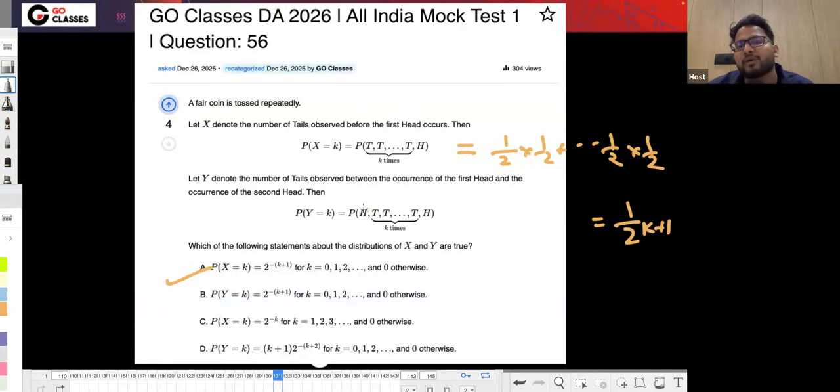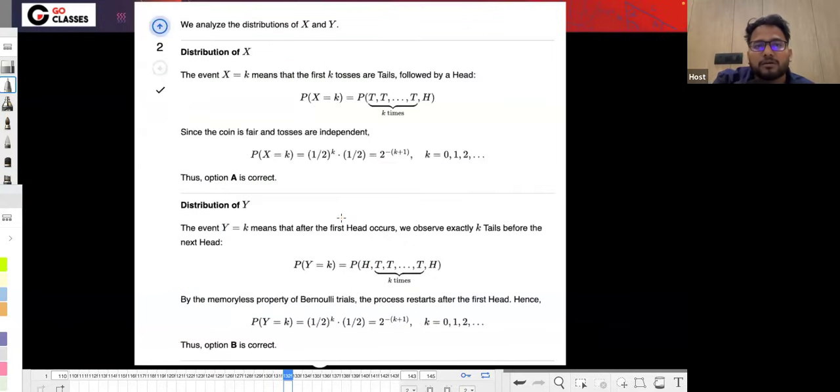See, the first head has already occurred, right? So you do not need to count this probability. I think B is correct. Basically, by memorylessness, the process starts after the first head.